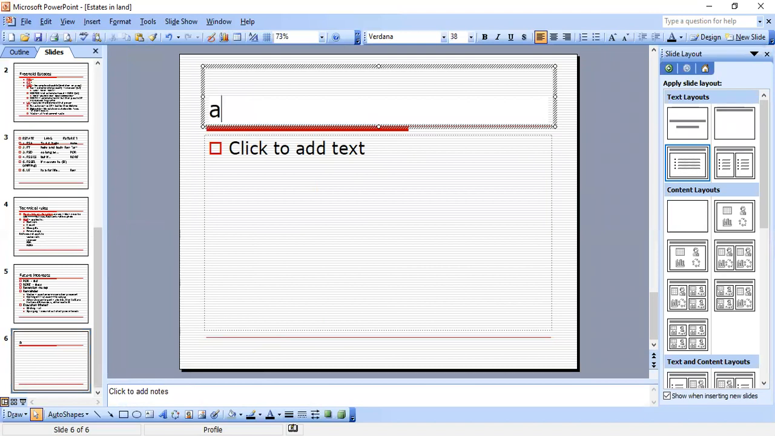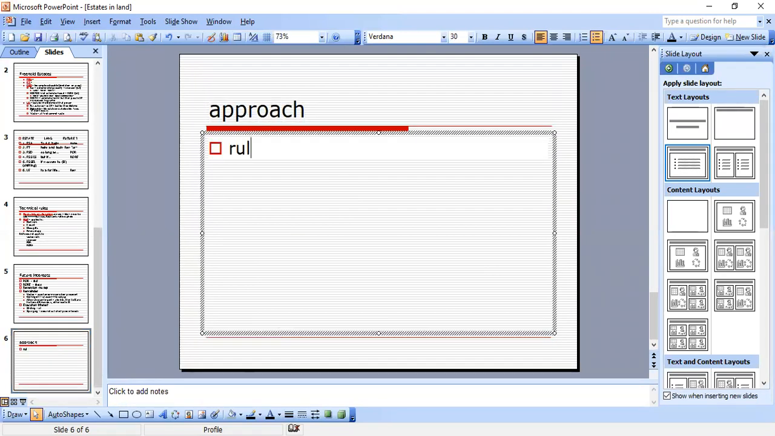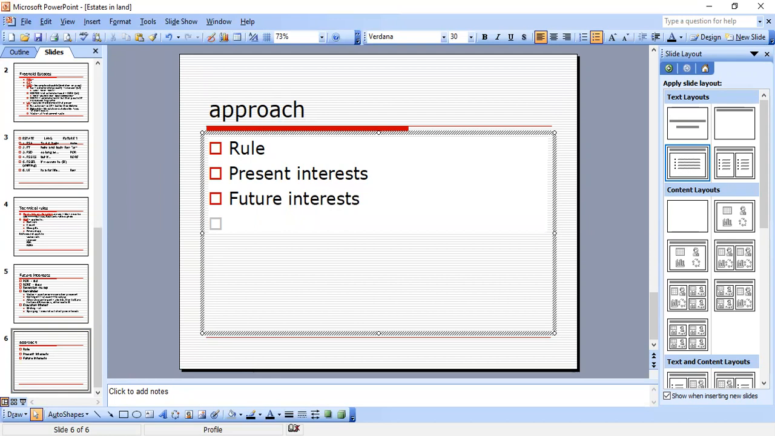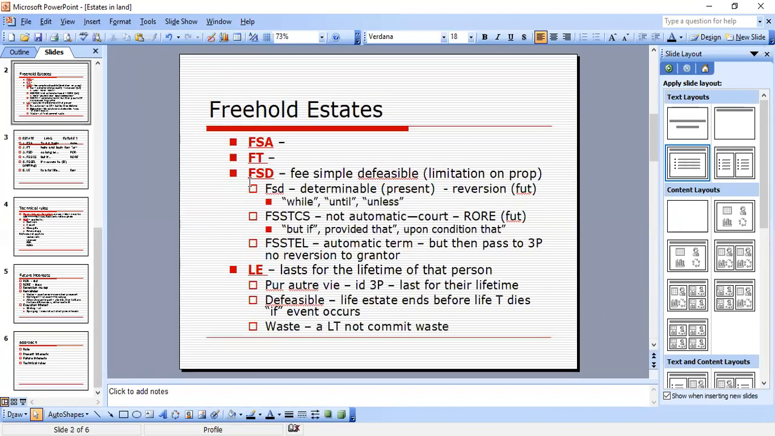Okay, so the approach, which I do in all my videos, I try to do it quickly. The approach here is the rule. After we do our rule, we're going to go into our present interest, future interest, and then lastly our technical rules, if any of them apply. And it's quick, like I said, on the essay because you have to worry about other bigger issues. So technical rules, okay, and that's your approach. And that's my lecture for estates and land.